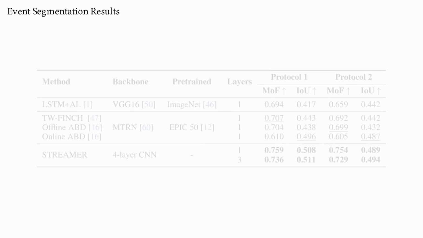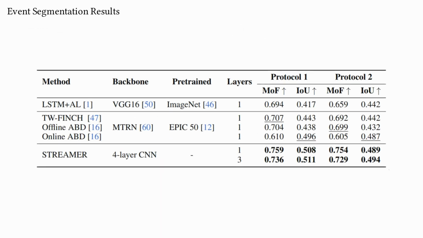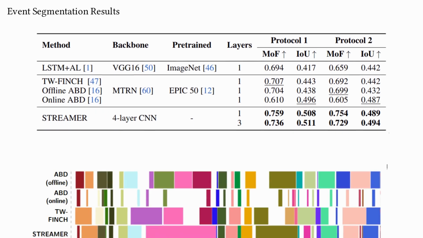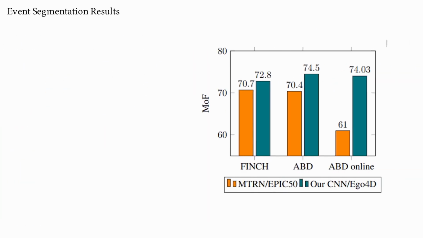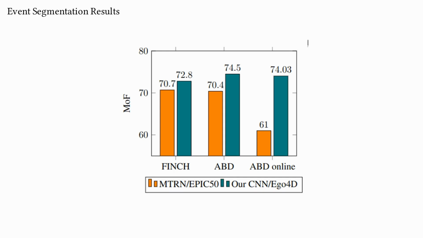We show that Streamer outperforms state-of-the-art models on the Epic Kitchens dataset using a simple 4-layer CNN as backbone that is trained from scratch. This is compared to more sophisticated backbone architectures that use features supervised on Epic Kitchens or ImageNet. Qualitatively, Streamer boundaries match with the ground truth better than other methods. We also show that our pre-trained features of a 4-layer CNN backbone enhance the performance of clustering-based state-of-the-art approaches significantly.